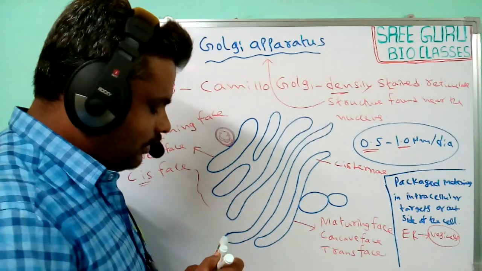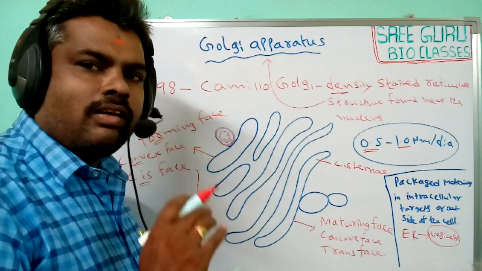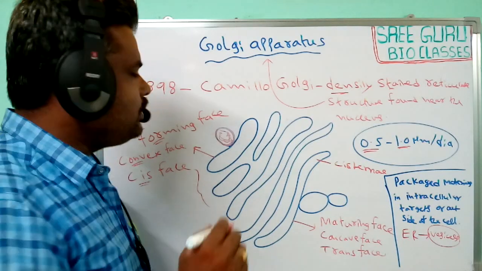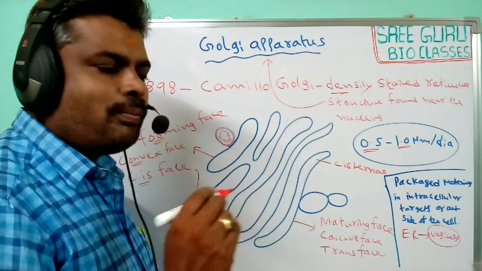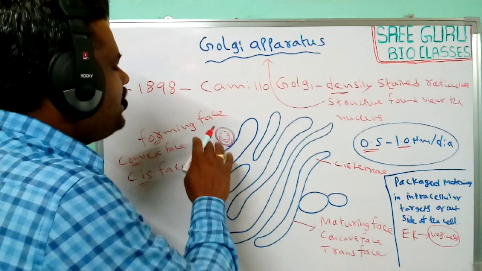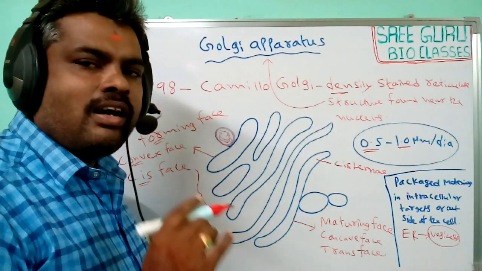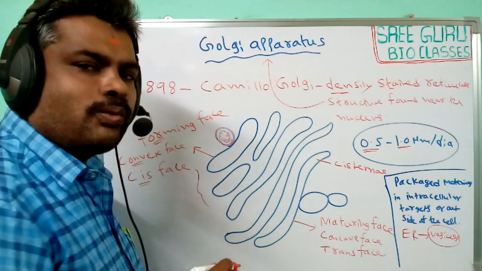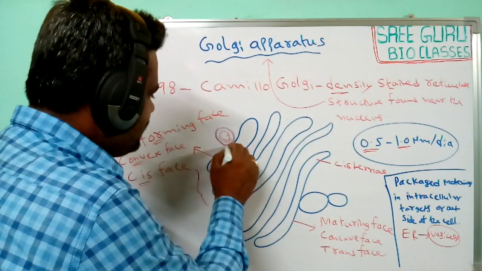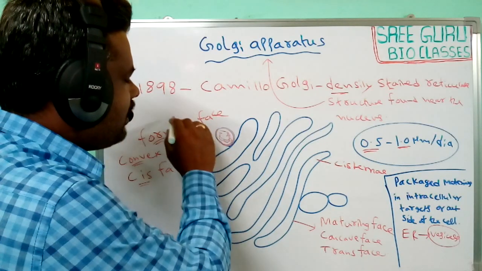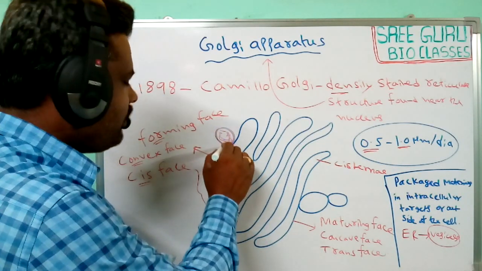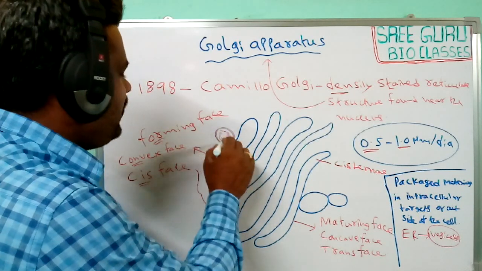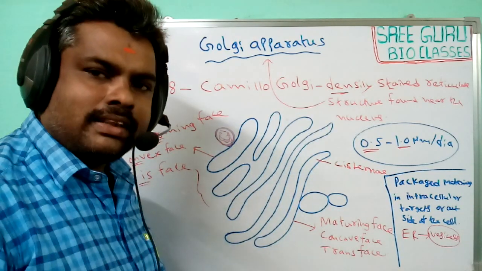The endoplasmic reticulum has ribosomes on its walls, that is rough endoplasmic reticulum, so rough endoplasmic reticulum is the major source of protein production. After production, the newly synthesized proteins are packaged into vesicles. These vesicles are fused with the cis phase of the Golgi apparatus.